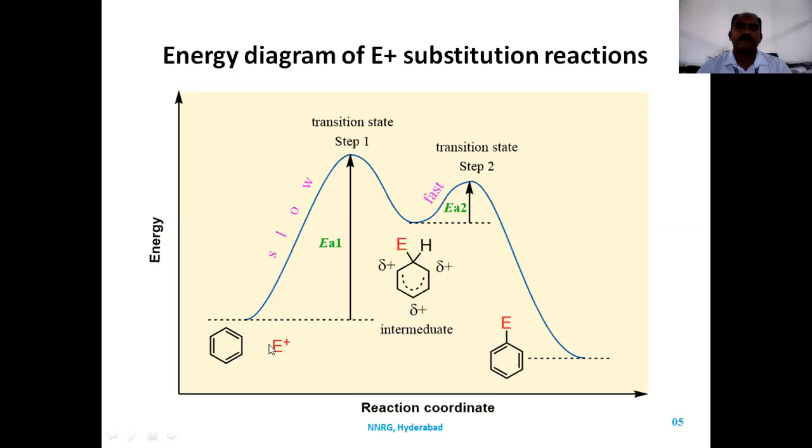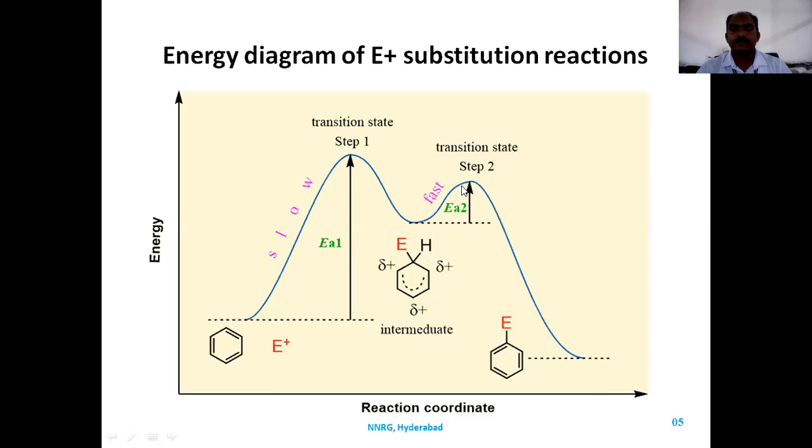Why? Because benzene is more stable in nature. So when benzene reacts with an electrophile, the reaction is very slow. It needs EA1 energy such that you get the intermediate. Once the intermediate is formed and reacts with a base, the base accepts a proton and the electrons shift to the aromatic ring. This reaction is very fast and needs only less transition state energy.